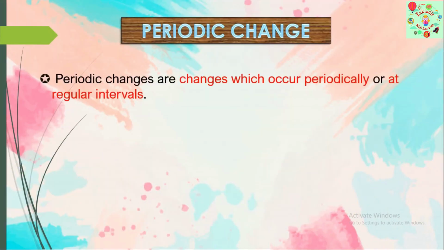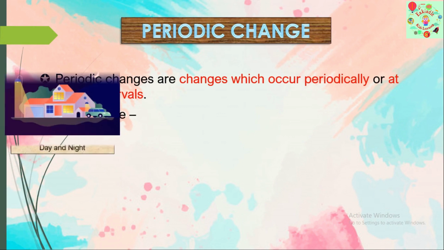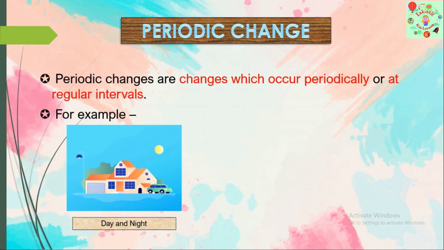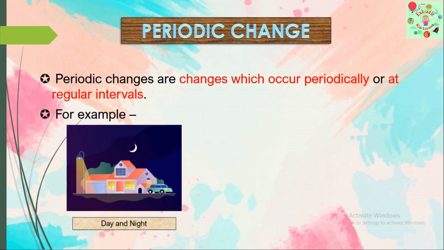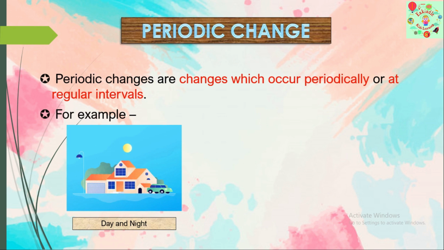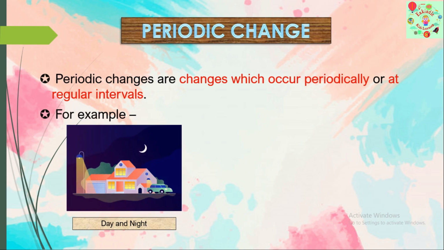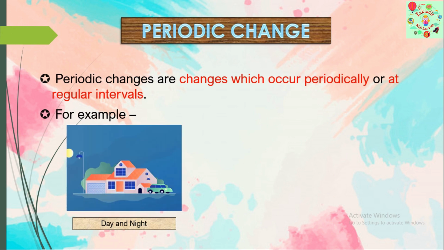What is periodic change? Periodic changes are changes which occur periodically or at regular intervals. For example, day and night. This is a change which occurs at regular intervals, isn't it? After day comes the night. Again, after night comes the day. Again, after the day comes the night. So, this is a periodic change with regular intervals.